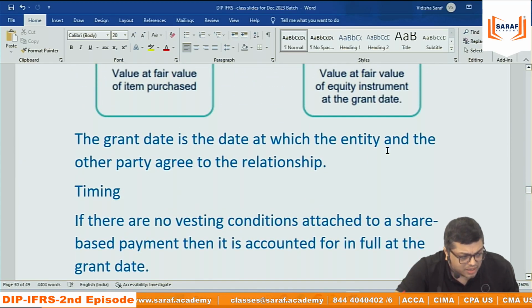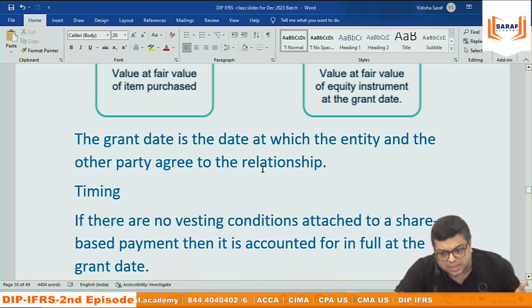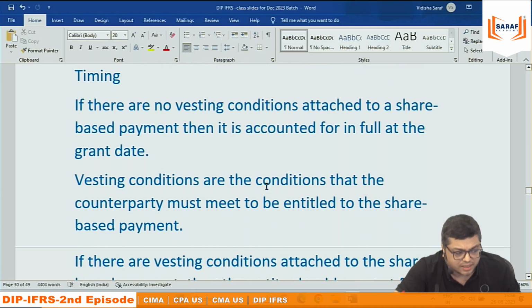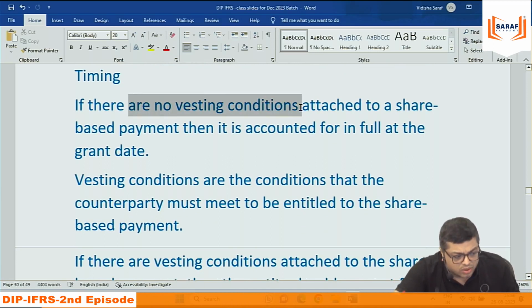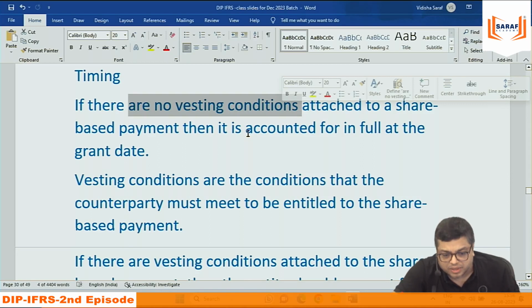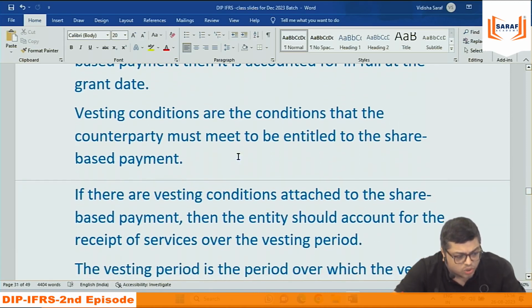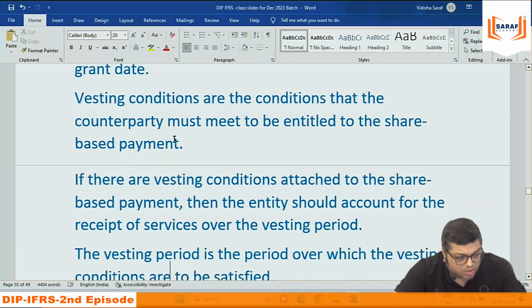For employees, we say that the grant date is the date when we announce the scheme to our employees. That is, in the example, 1st January 2015. The employee will get shares when they stay in the organization for 3 years. That is called the vesting condition, and the period is the vesting period. The condition is 3-year employment and the period is 3 years. If there is no vesting condition attached to the share-based payment, it is accounted for in full, like suppliers. If vesting conditions are there which are going to be fulfilled over time, it is called the vesting period.